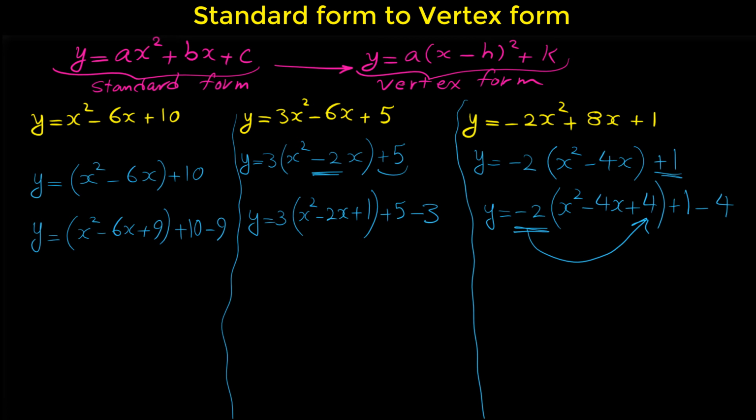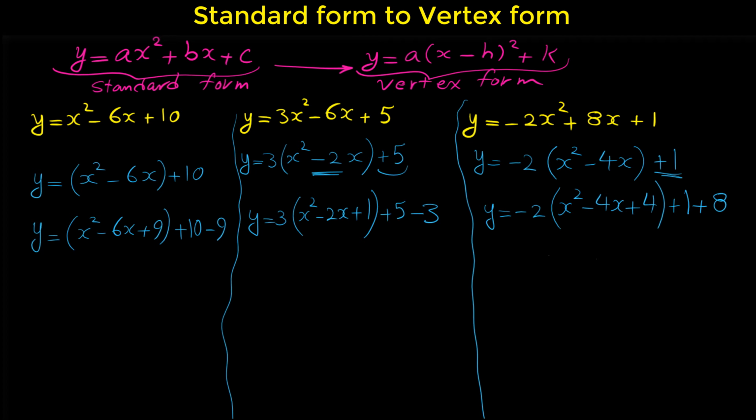To cancel the effect of that negative 8, what do we have to do? We have to put positive 8 here, not negative 8. Again, negative 2 times 4 is negative 8. The opposite of that is positive 8.